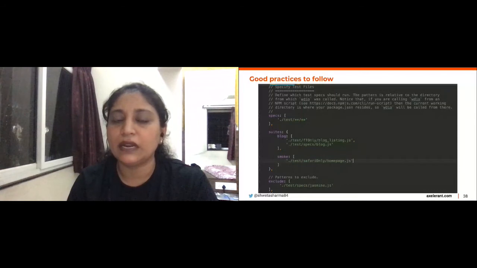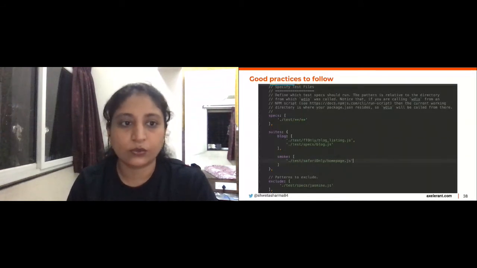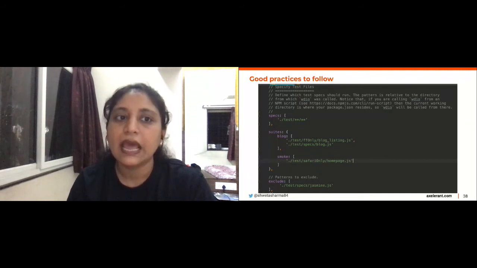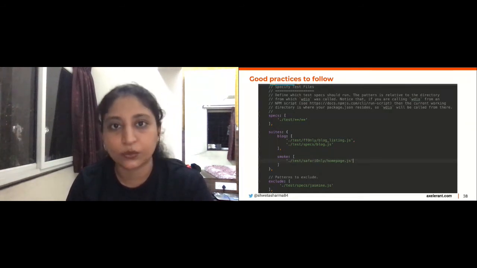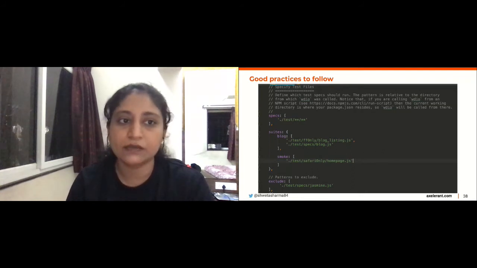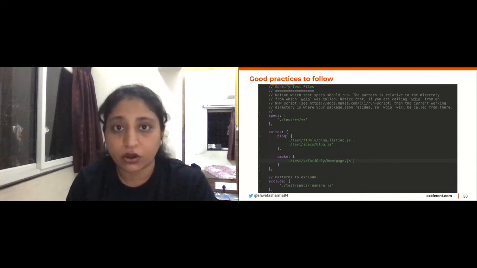There are many command line options available with almost all the tools, be it WebDriver IO, be it Cypress, be it Percy. You can use those command line options, and you can configure your pipeline to run only the smoke tests with every pull request. Again, it comes down to choosing what works for you. I wouldn't even say choose what works for your organization.